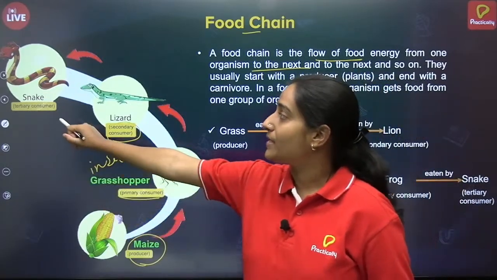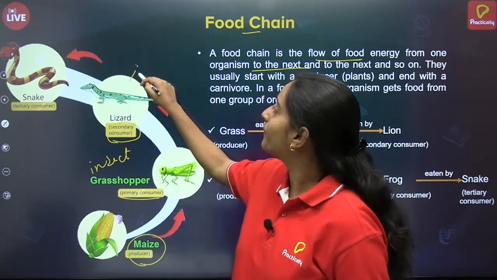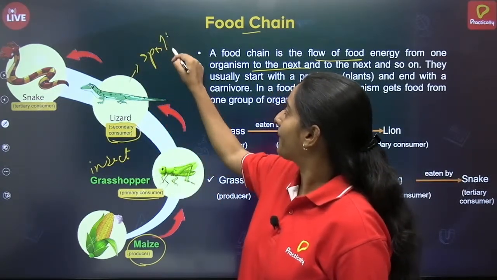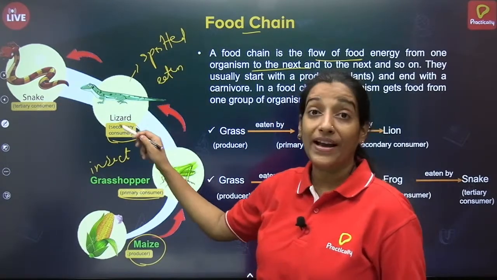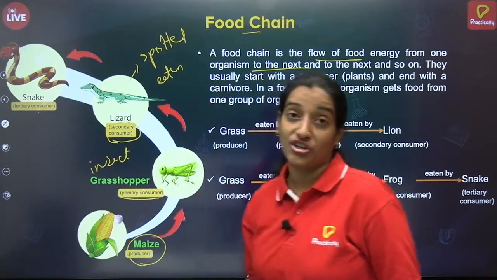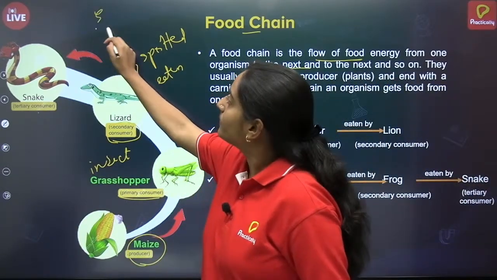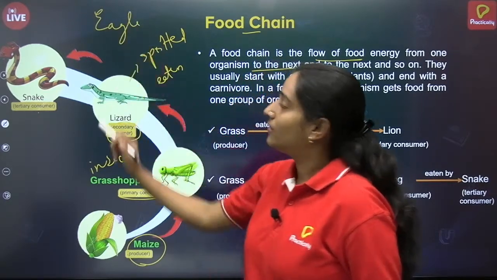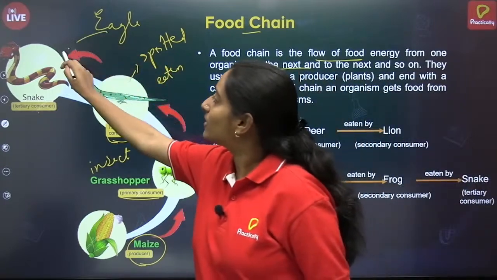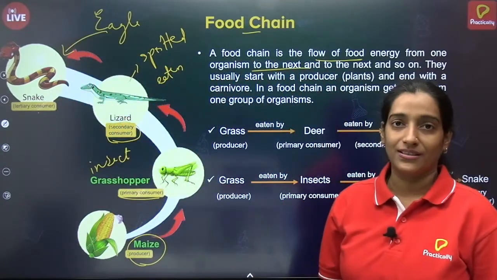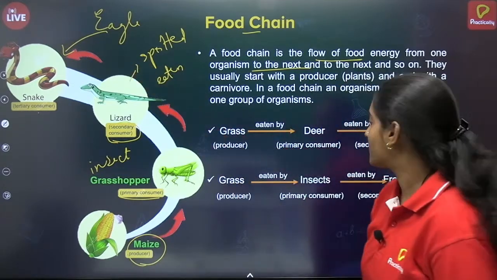But lizards can be spotted and eaten by the snake. So snake is known as tertiary consumer in this case. But if there was an eagle hovering in the sky, what will it do? It will try to consume the snake. So this is the food chain.